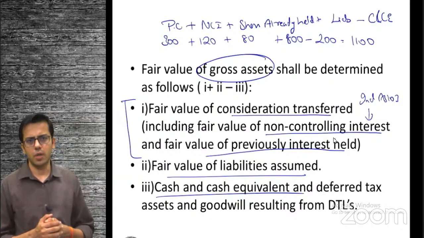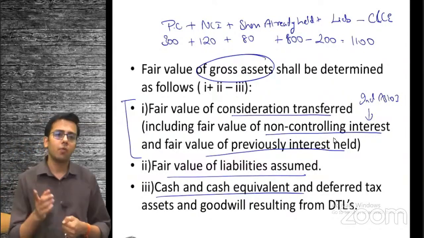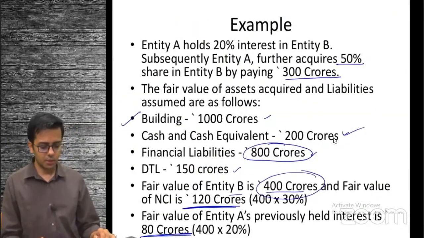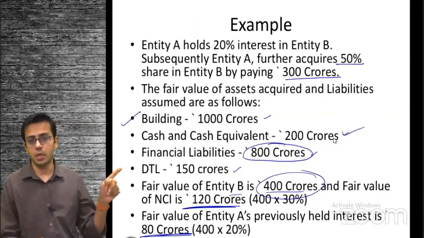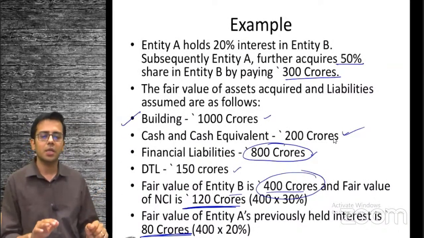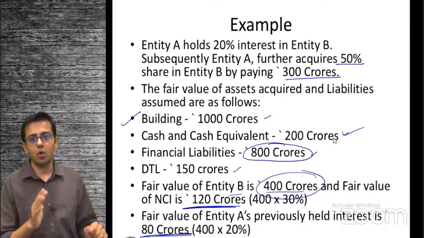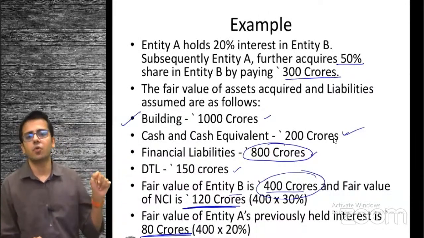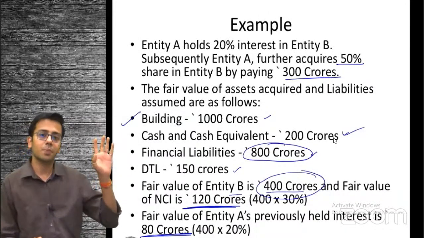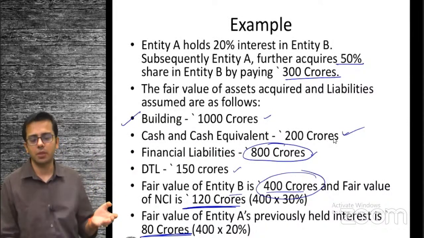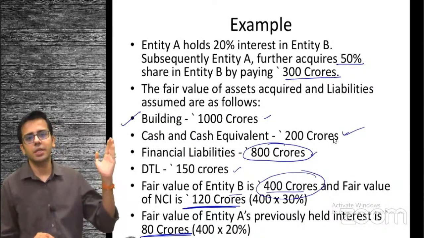That is what we have paid. And one single identified asset has a fair value of 1000 crore, the building. So I can say that I have paid 1100 crore, out of which 1000 has been paid specifically for this building, which forms a substantial part of what we have paid, which means this is not a business. We are basically trying to purchase a building.